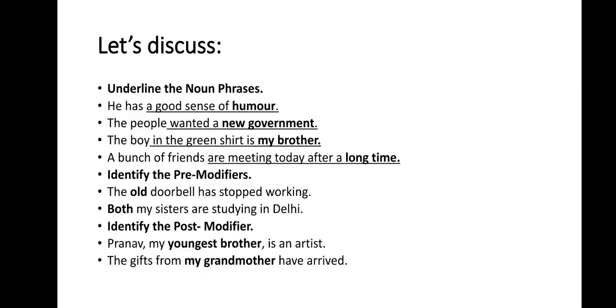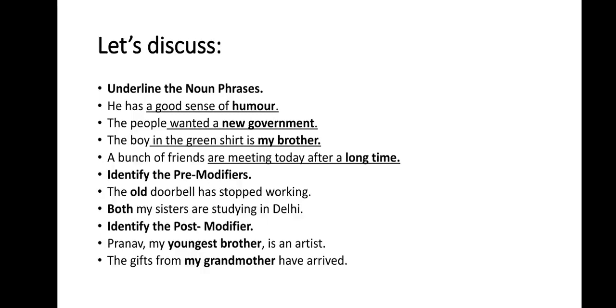And what is the pre-modifier that comes in front of it? Old. Very good. Okay, the next one. Both my sisters are studying in Delhi. The noun, my sisters. Very good. And the other one? Yes, pre-modifier, both.